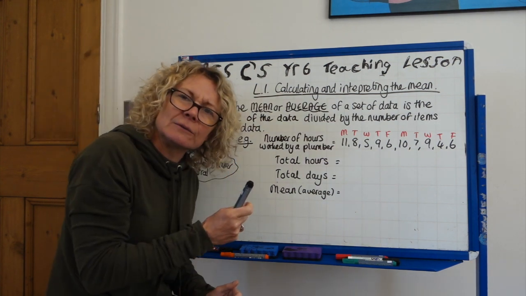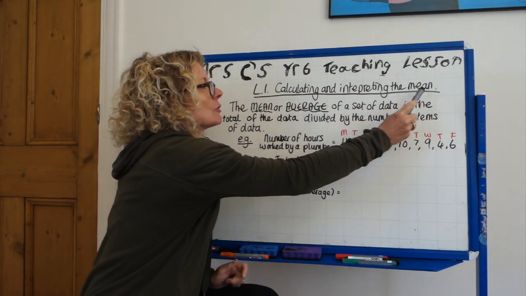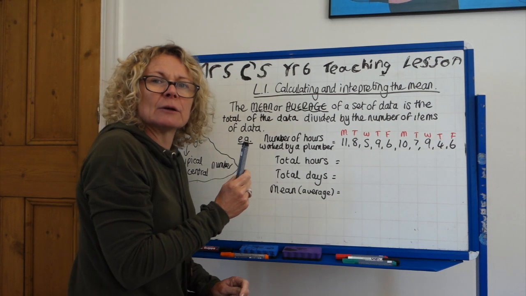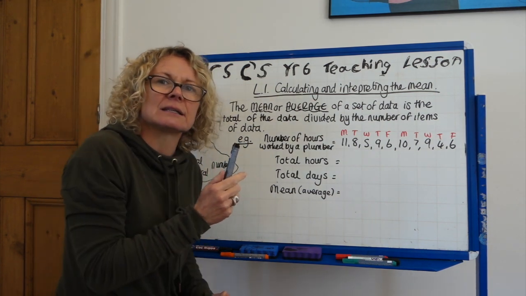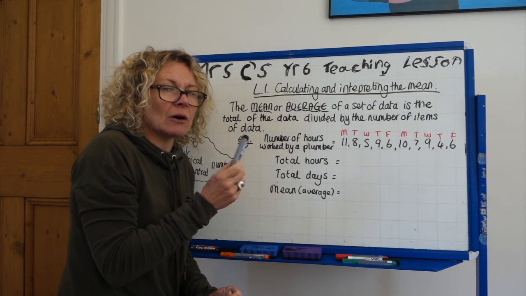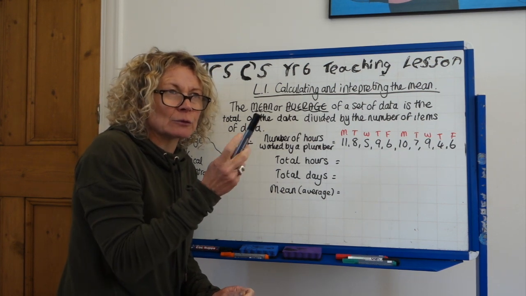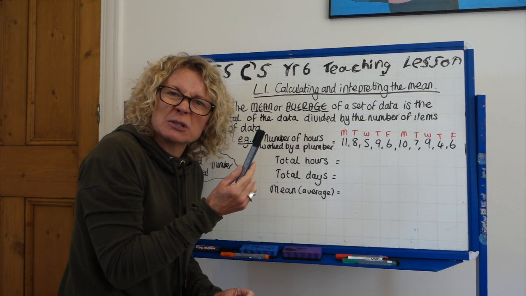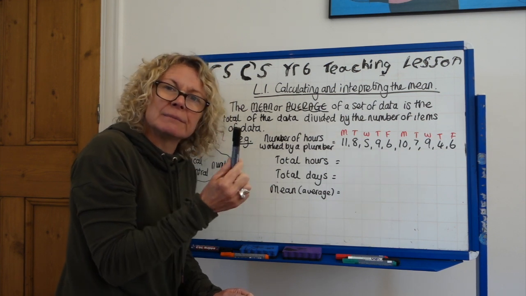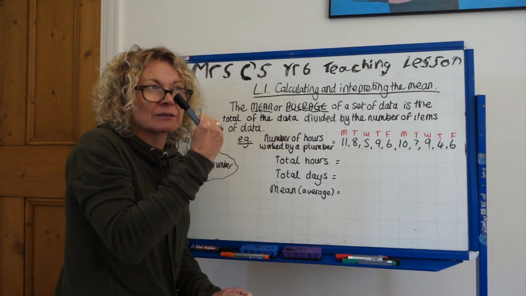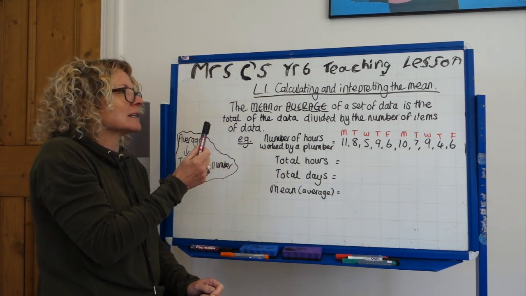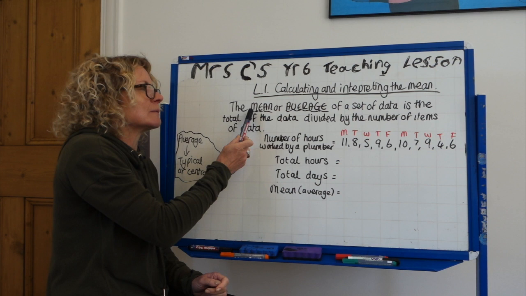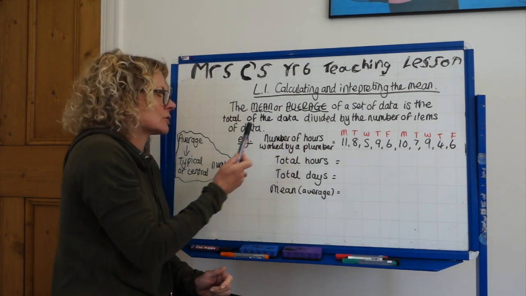What is the mean, you may ask? Copy that onto your piece of paper or into your maths book, and let's have a look at what the mean is. Of course, the homophone of mean would be that you were not a very nice person if you were mean, okay? But mean, as far as the maths sense of the word is concerned, a synonym of it would be the average, the mean or average.